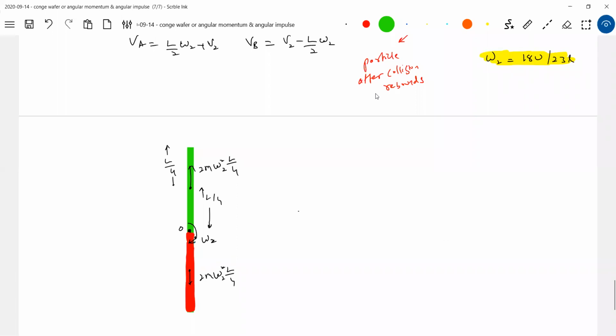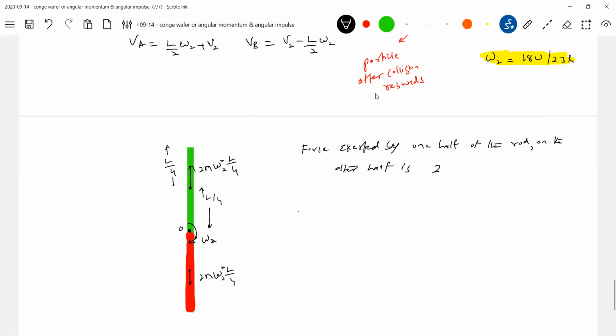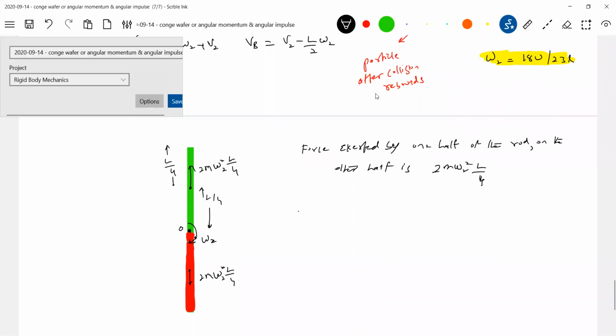So force exerted by one half of the rod on the other half is 2m omega 2 square L by 4. You substitute the omega 2 value, that will be the force. And it is nothing but centrifugal force, no? Simplest thing.